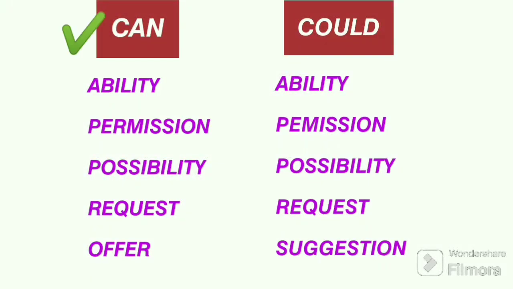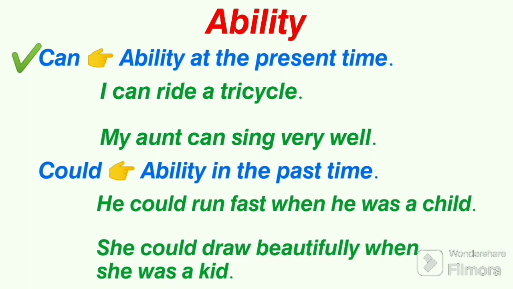We can differentiate between can and could on the basis of ability, permission, possibility, request, and an offer or a suggestion. Let us understand them in details, okay? When we talk about an ability, can is used to express ability in present tense, while could is used to express ability in the past tense.